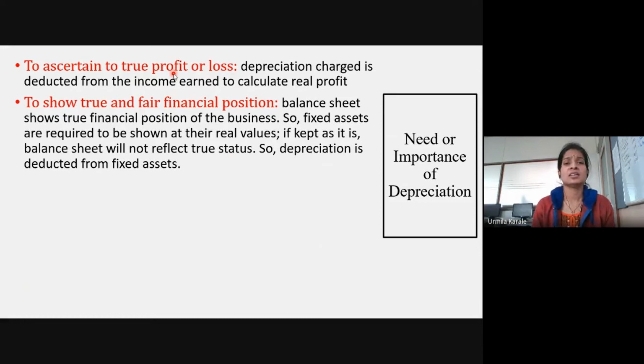Second, since all these fixed assets will get reflected into the balance sheet, which is a statement of financial condition. Now, if you will not be showing real value of the assets to the asset side, okay, so you are not showing true and fair view of the business condition on the date. And as a result, we know with passing of time, if your assets and property valuation has reduced, you need to show that with the reduced value and not as per the book values.